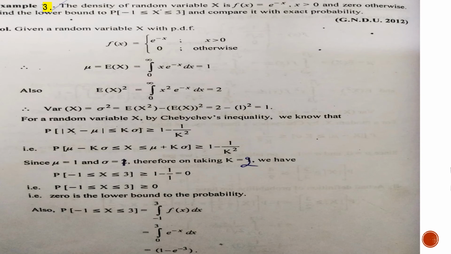Next question. A function is given to us, x greater than 0. It is again a continuous type. We have to find this value, the lower bound for this, using the Chebyshev inequality. First of all, find the mean. It is 1. Then find E of x square. It is 2. On simple calculation, using the variance definition,